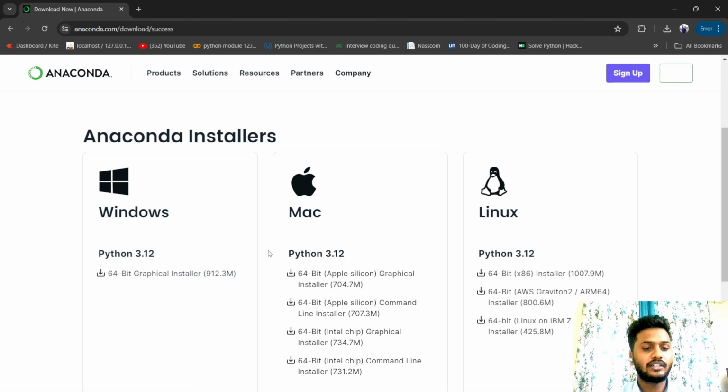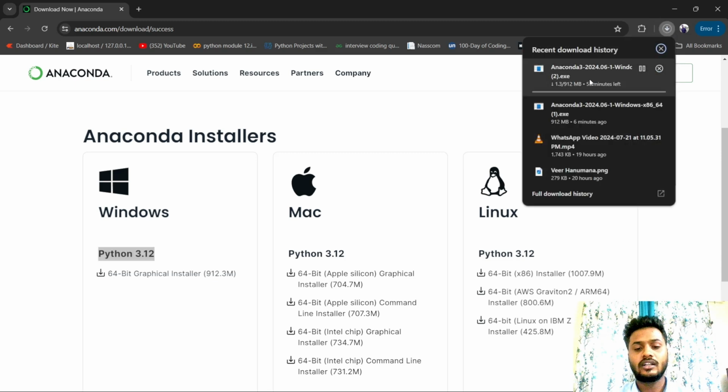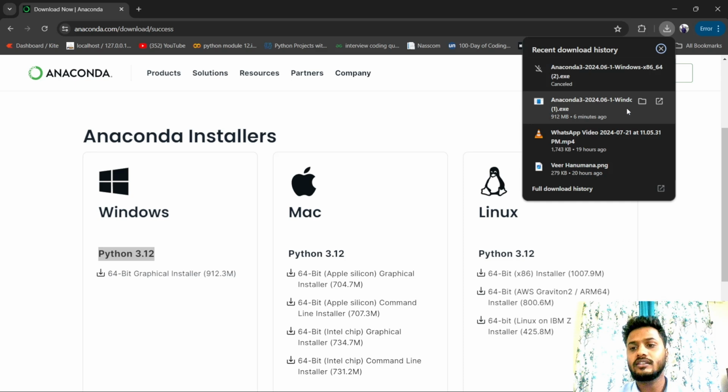I am using Windows, that's why I will click here, 64-bit graphical installer. You can check here what the version is and how many MB it will consume for downloading. It is the Python 3.12 version. Then just click here. You can see it's downloading. It will take a few minutes. Okay guys, so here it's downloaded.